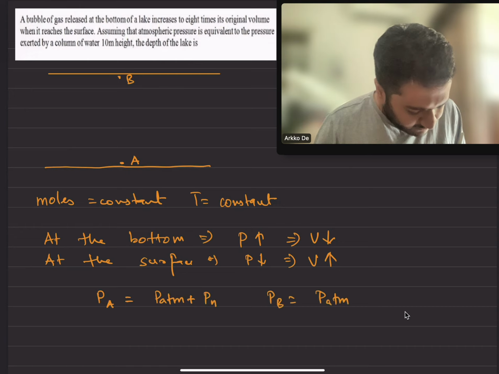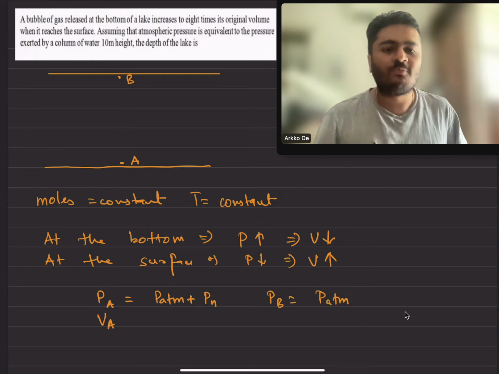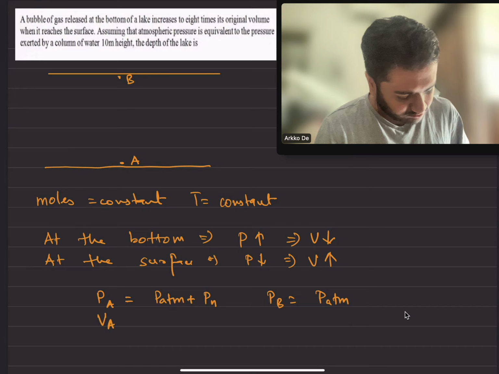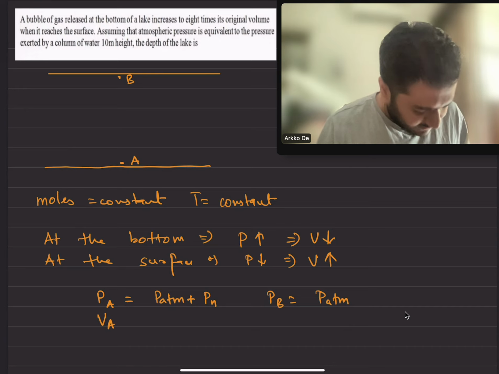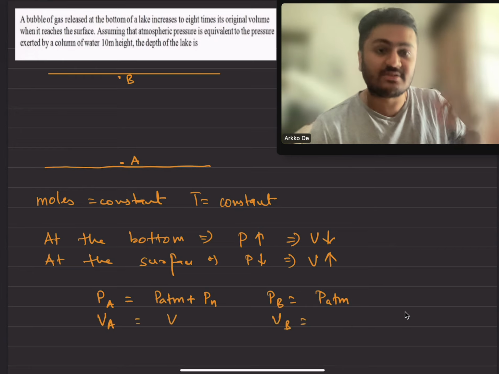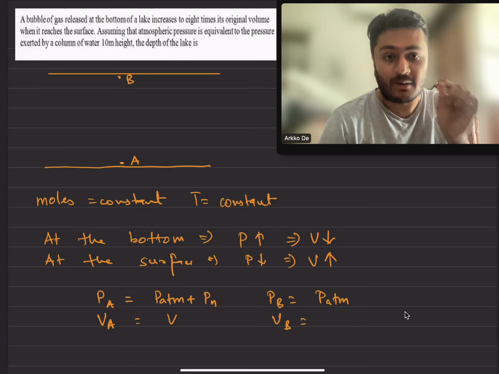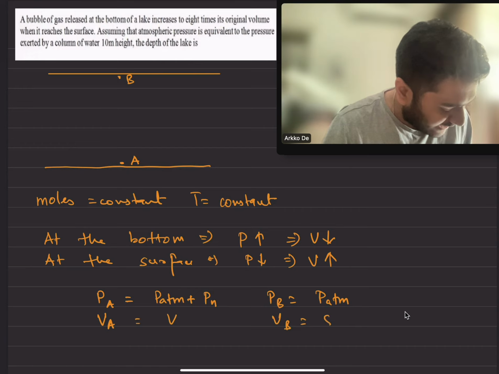Now let's figure out the volume. Volume at point A, let's call it V, and volume at point B will be 8 times the volume of the bubble at point A, so it will be 8V.